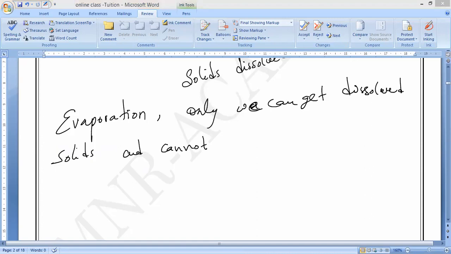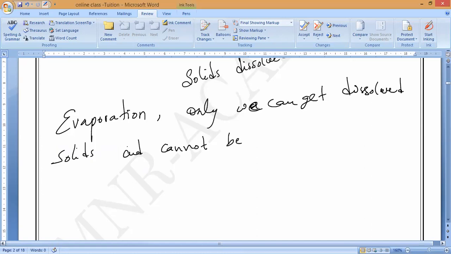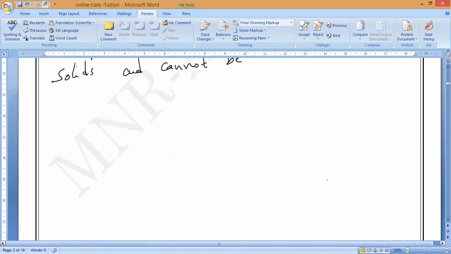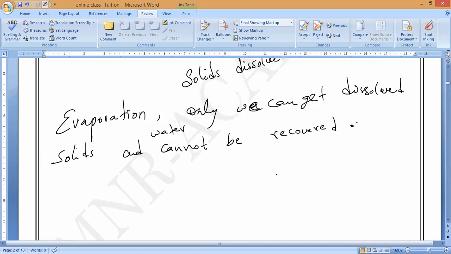Water cannot be recovered in this method. Full stop. So in evaporation, we are getting only the dissolved solid, not the solvent, like water. That is why evaporation has disadvantages. Some techniques let us get the solvent back too. Not only the dissolved solids, we can get the water back also. That is even more useful for us. You should remember that.